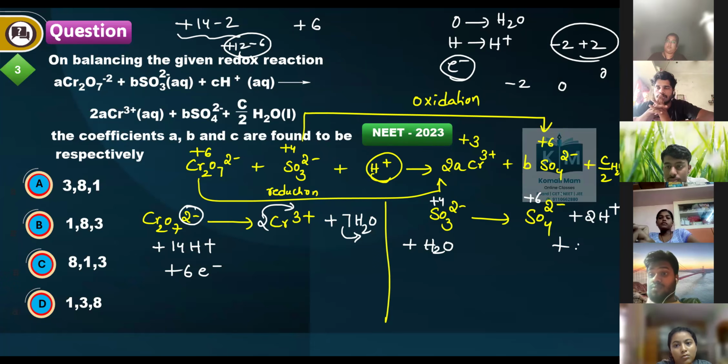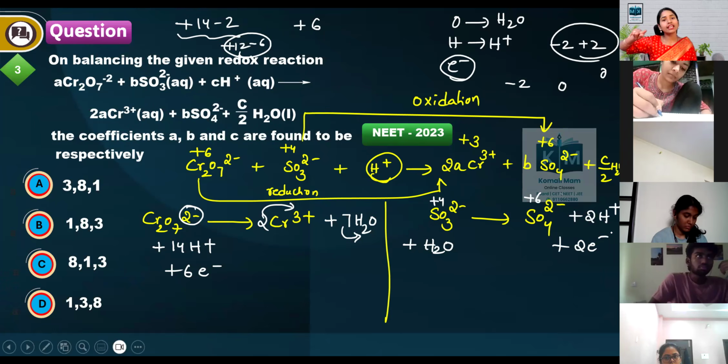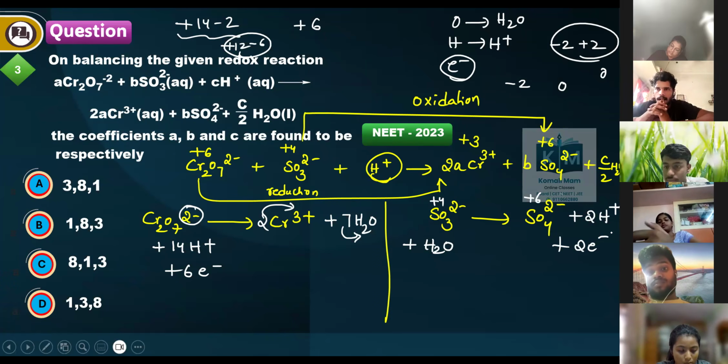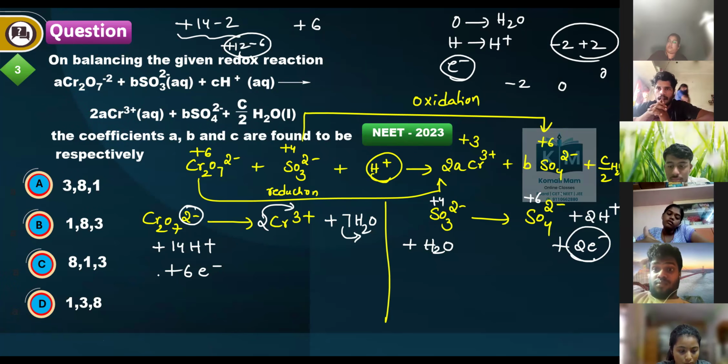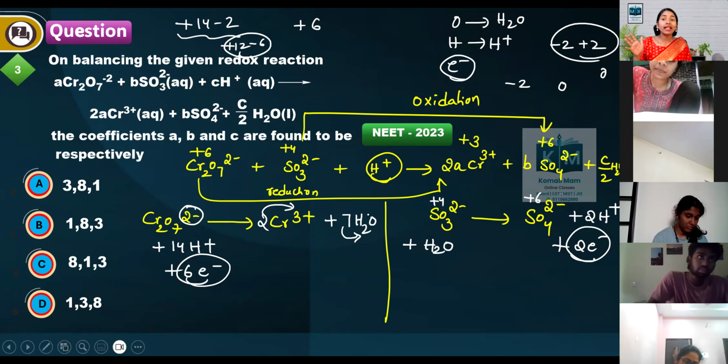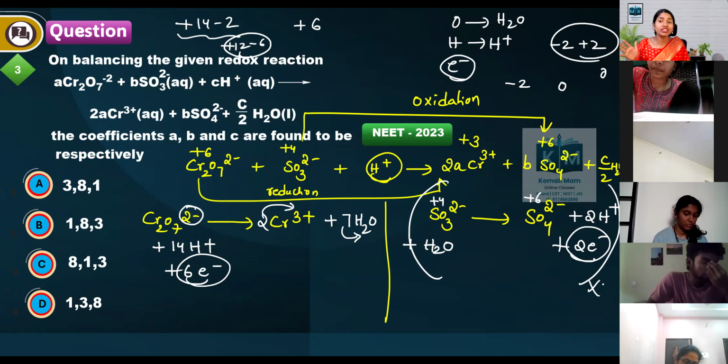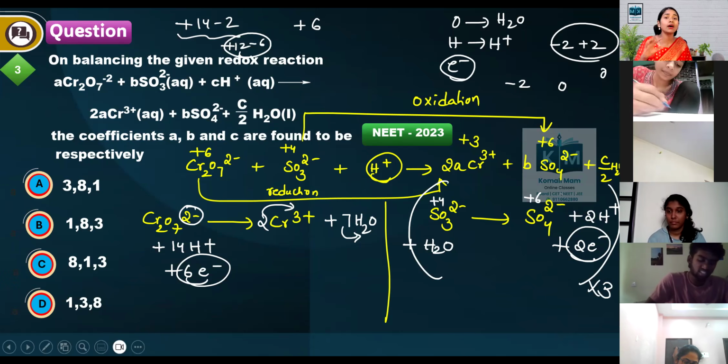Oxidation means loss of electrons. Other side only you have to add. That is the simplest way. Oxidation means right hand side. Reduction means left hand side. The difference you add, faster you can do. Now, this is 2, this is 6. What you can do to balance the number of electrons? Multiply this entire reaction with a 3. You have to multiply to get the balanced reaction.